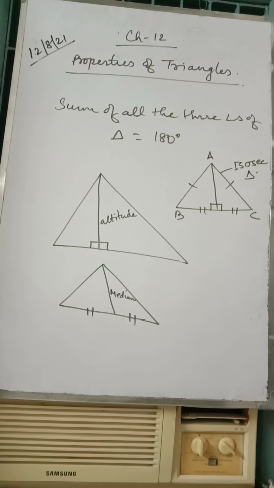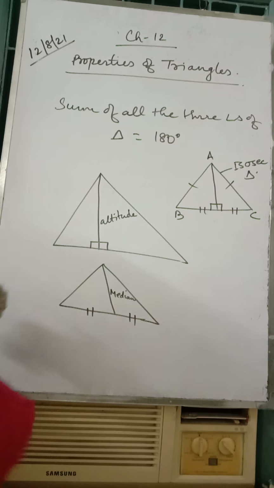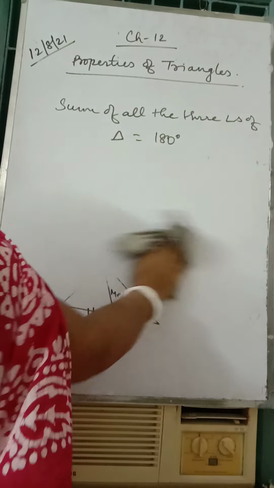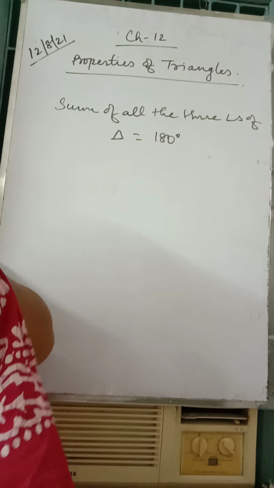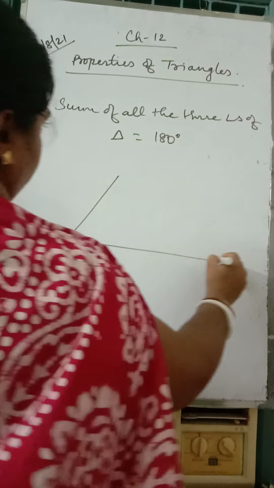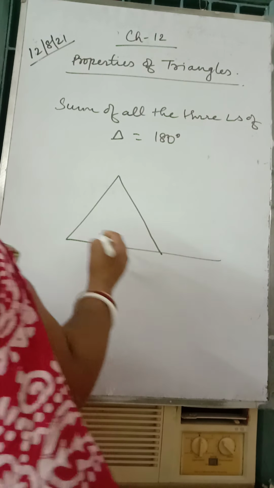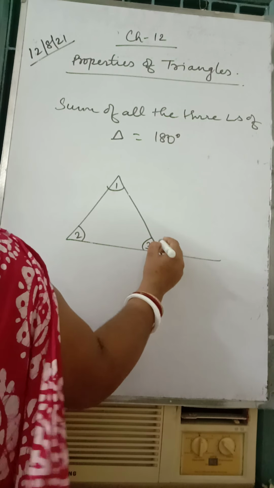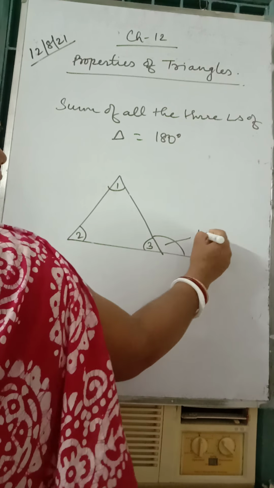Then the third property we have: the exterior angle of a triangle is equal to the sum of the interior opposite angles. Now when we talk about a triangle, my dears, there are 3 interior angles, 1, 2 and 3. Now this is known as the exterior angle.